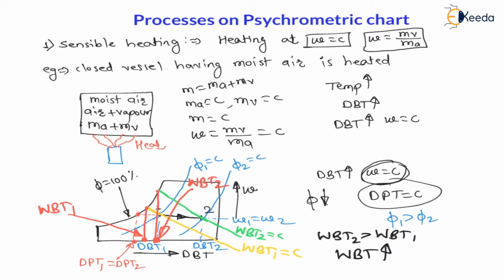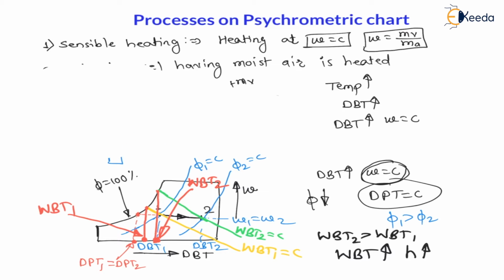And my dear students, the enthalpy lines are parallel to the wet bulb temperature lines. So whatever effect occurs on wet bulb temperature, the same effect will continue for enthalpy also, right? Therefore as wet bulb temperature is increasing, hence enthalpy will also increase, right? So these 6 points are very much important. Therefore here for sensible heating, my dear students, let us write down this summary, and these 6 points are very much important, right?